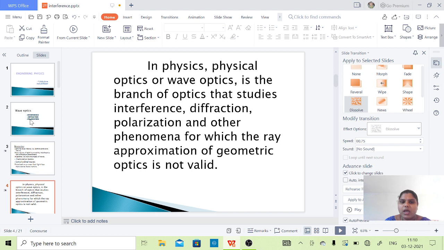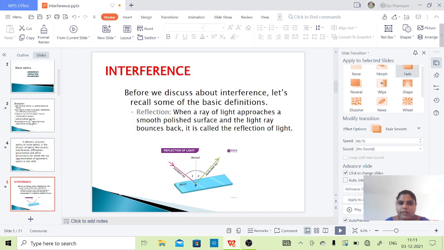So now we are talking about optics. There are two types: physical optics and geometric optics. What is the difference between these two? Physical optics, or wave optics, is the branch of optics that studies interference, diffraction, polarization, and other phenomena for which the ray approximation of geometric optics is not valid. That is why we have to explain the interference, diffraction and polarization phenomena through wave optics only.